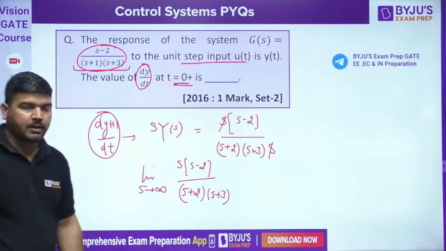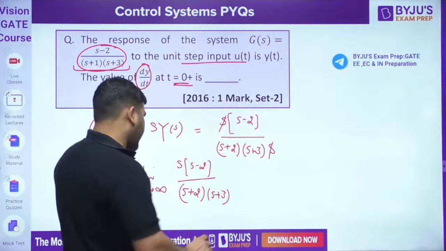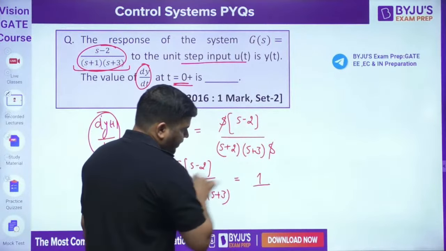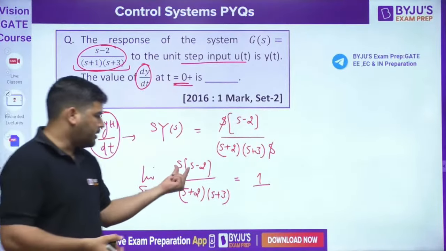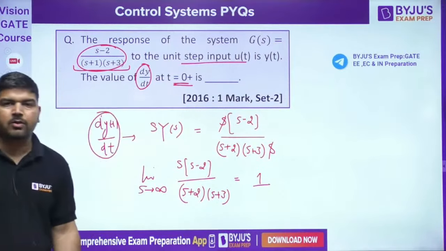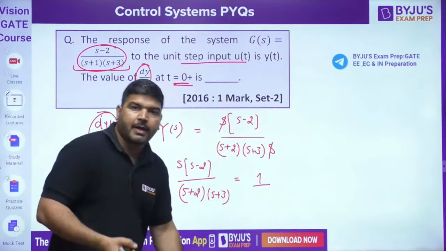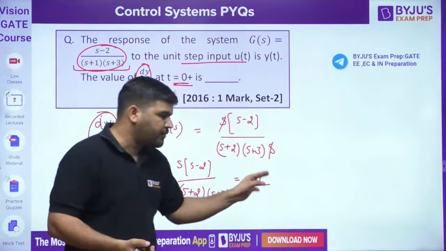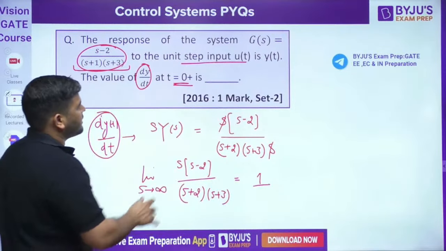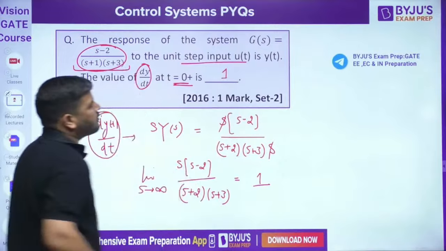As s tends to infinity, if you put the limit s tends to infinity, you will get the value as 1. In the numerator you will have s square, and in the denominator also you have the s square value. Take the s square common and put s tends to infinity, you will get 1. So the answer is 1. Okay, let's come to the next question, guys.